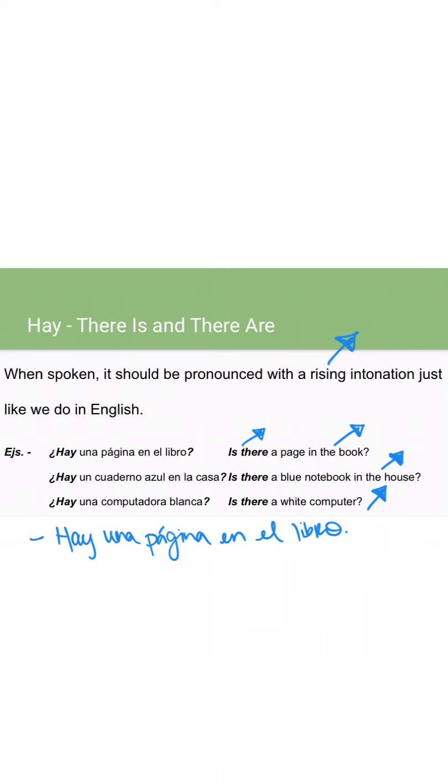That tells me there is a page in the book. Versus over here, it's a question, right? "¿Hay una página en el libro?" Is there a page in the book? So without those question marks, it's really just a statement. So in writing, there's not much difference, right? We don't have to remember much. There's no reorganization. Just include your punctuation. But when you're speaking, be sure that you do inflect so your listener won't get confused.